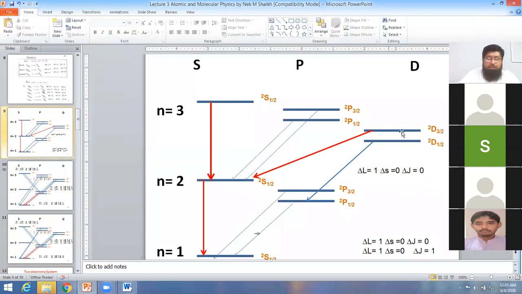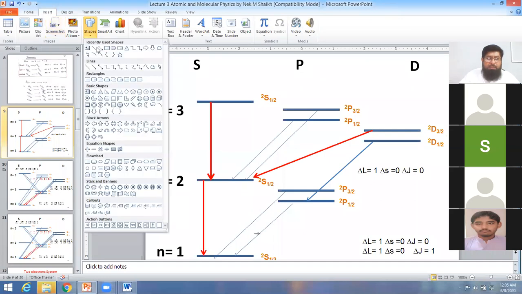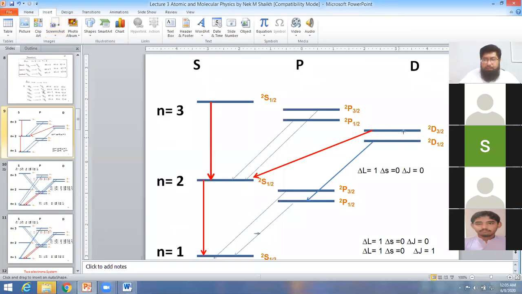Similarly, if the electron is in the 2d 3/2, is it possible that the electron can de-excite from this level to this level?